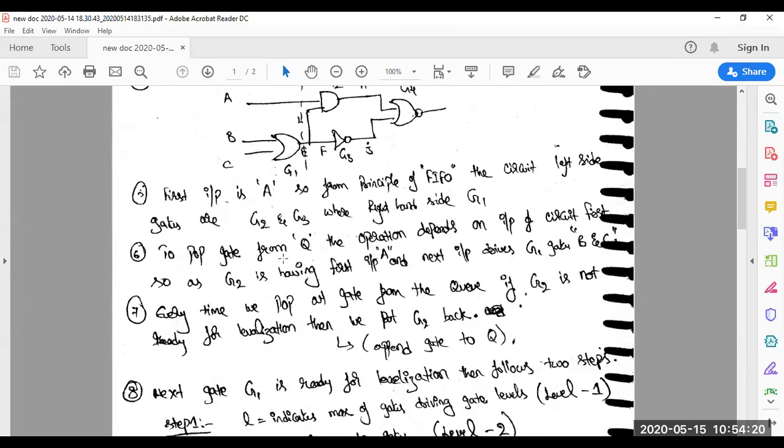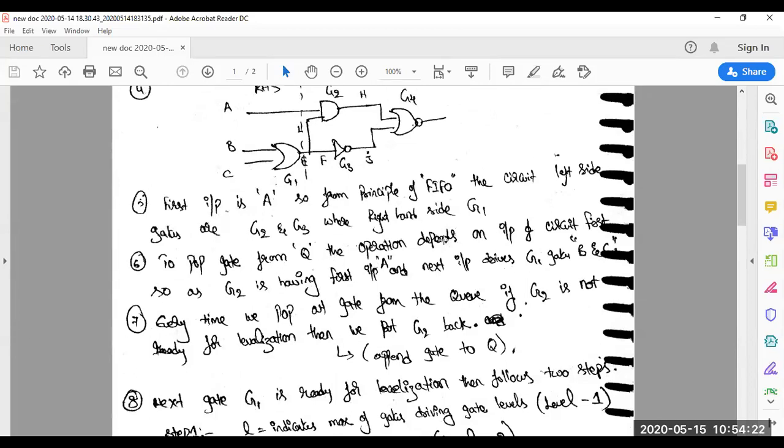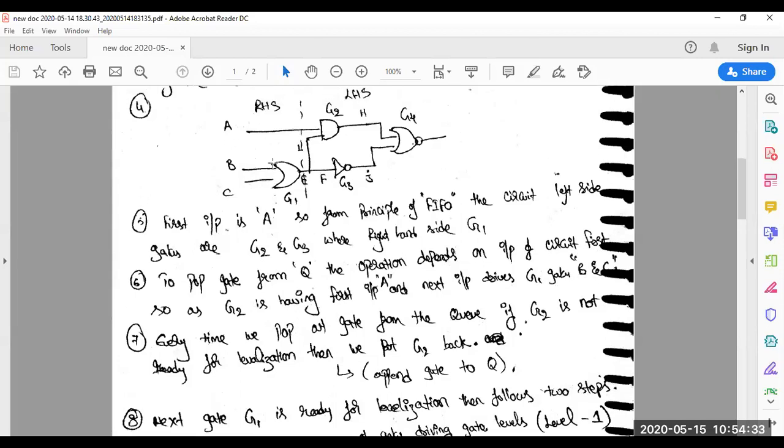To pop the gate from the Q, the operation depends upon the input circuit first. As G2 has a first input E and the next input driven from the G1 gate, with B and C. So as I said, the first preference will depend upon G1. After completion of the first in and first out is defined, G1 will be defined as the first input and first output operation. That's the reason we have declared the sequence as G1 and G2.